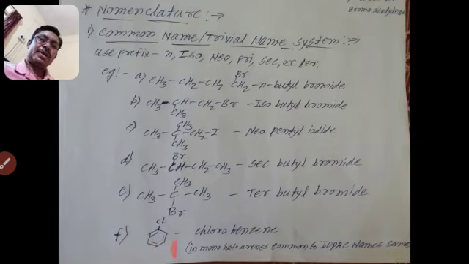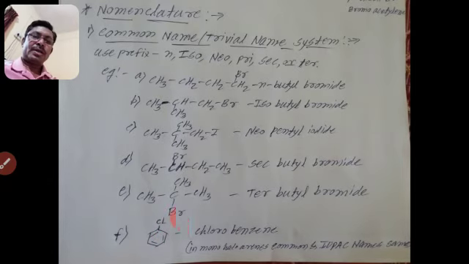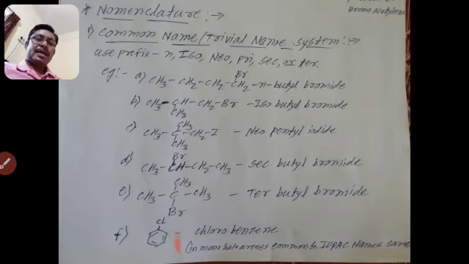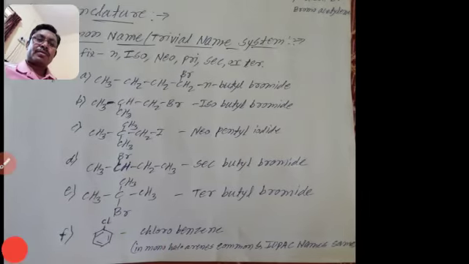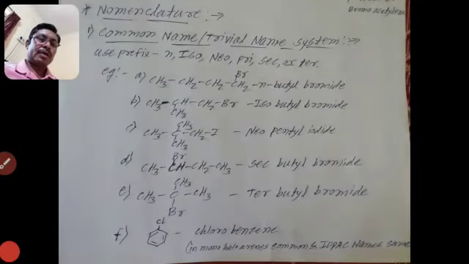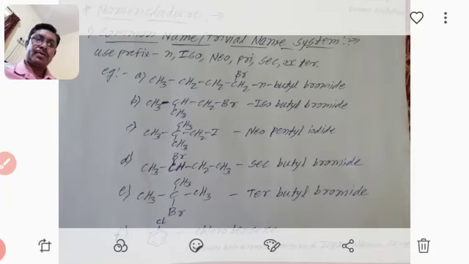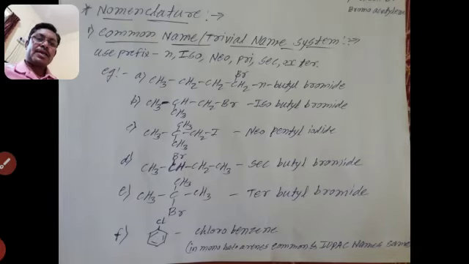Then the next example, in the common name system, there is a benzene ring. In organic compounds, in all chapters, the benzene ring must be present. That benzene ring is directly attached to a halogen atom, that is chlorine. We write here chlorine. In monohalogen arenes, the common and IUPAC names are the same.